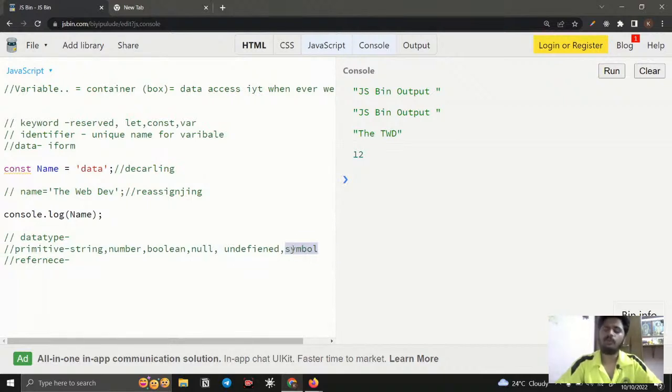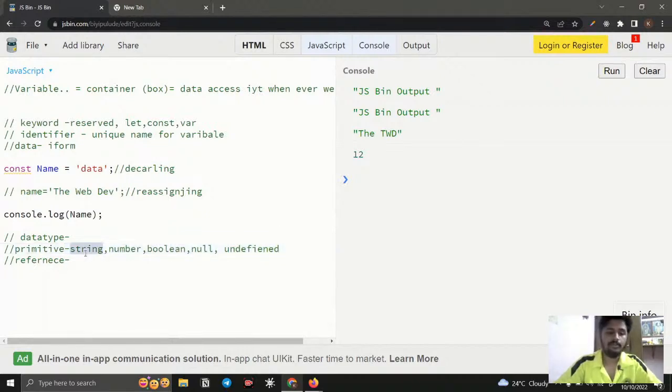Symbol is a newly introduced and highly advanced one, and it is used to show some anonymous data, meaning data that comes from outside that we need to store. It stores a unique value. Don't confuse yourself with this. Right now we don't need it, so 99.9% we don't use it. Just consider symbol a newly introduced one, I think in 2021.